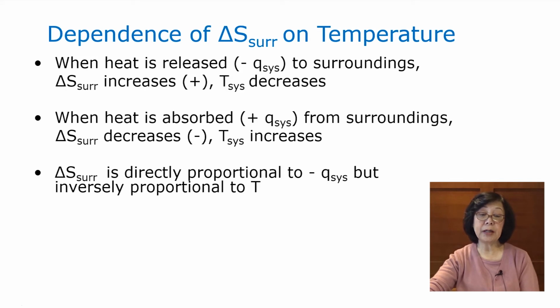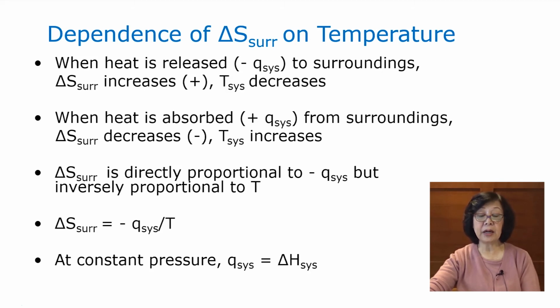So we can conclude that the entropy of the surrounding is directly proportional to negative Q of the system, Q referring to heat energy, but inversely proportional to the temperature. So the delta S of the surrounding is negative Q system over T, T referring to that of the surroundings. And at constant pressure, the Q of the system is equal to delta H of the system, enthalpy change. So we now derive a new equation that the entropy change of the surrounding is negative enthalpy change of the system over temperature in Kelvin.